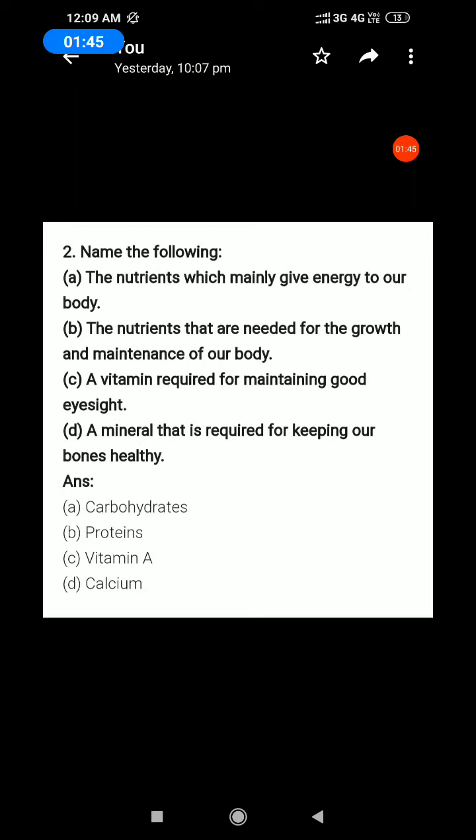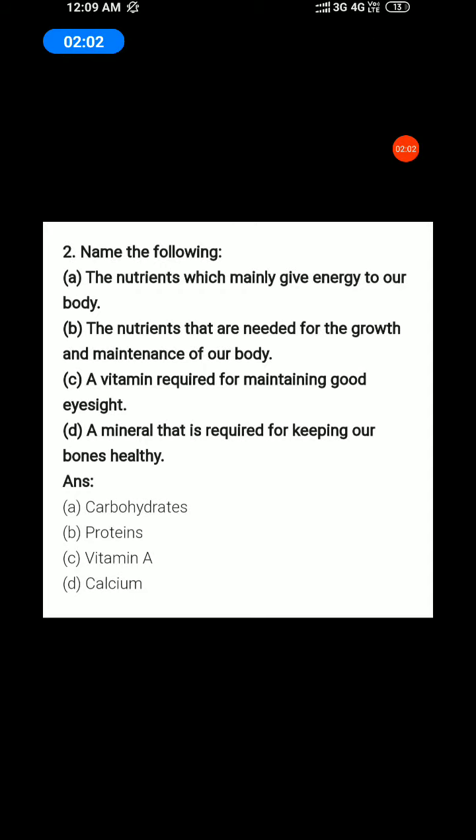Next, second question, the nutrients that are needed for growth and maintenance of our body. The answer is protein. Next, third one, C. A vitamin required for maintaining good eyesight.